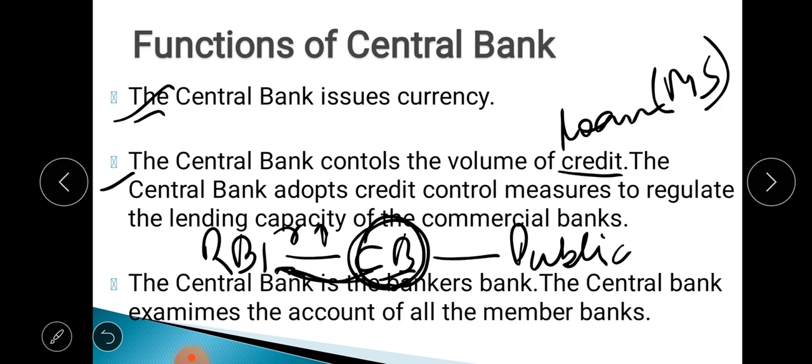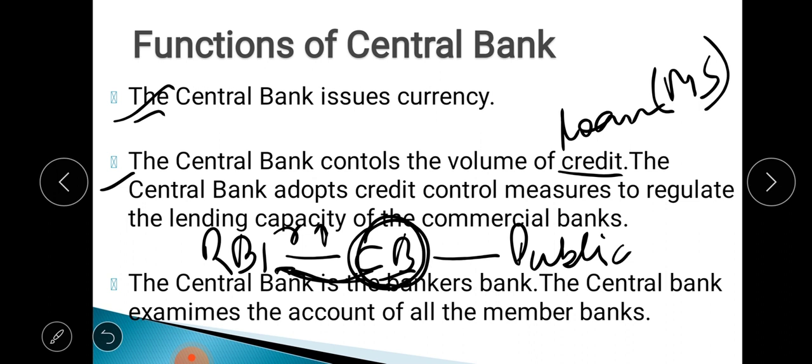Suppose the commercial bank has taken 100 crore as a loan. If the rate of interest is increased, then when the commercial bank repays the loan amount, it will have to pay the principal amount, that means the 100 crore, plus more interest. That is why they will borrow less, because now the borrowing has become expensive for them. So commercial banks will borrow less.